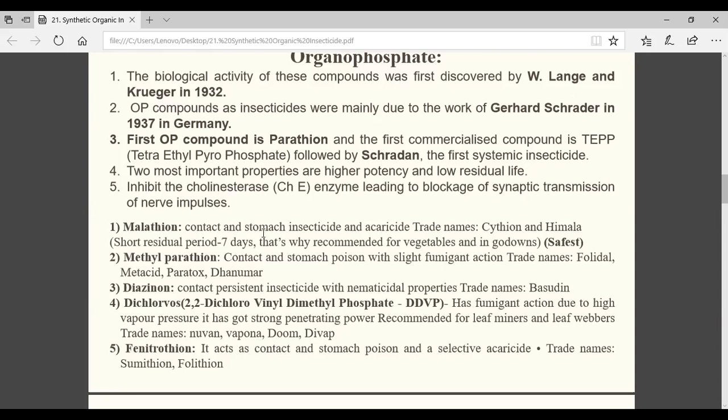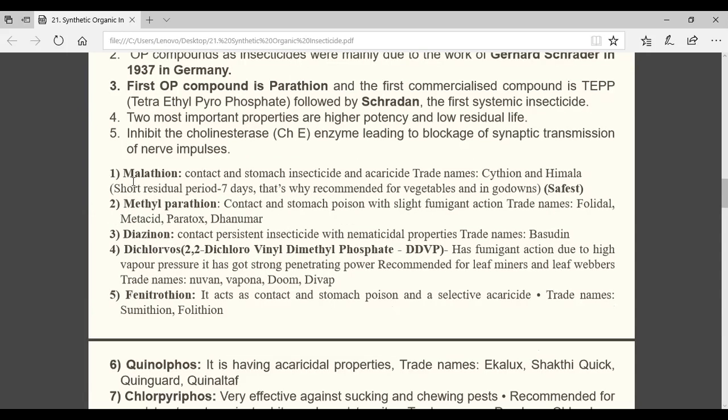Now you come to the examples of organophosphate. So many are there: malathion, methylparathion, diazinon. You remember four to five. Actually, all of this you have to remember because a question may come like, methylparathion belongs to which group of insecticide. At that time you have to tell. But this story is not required, like contact and stomach poison with slight fumigant action.